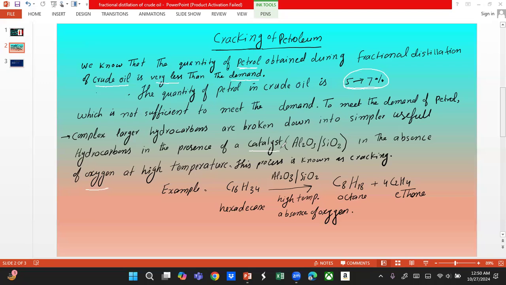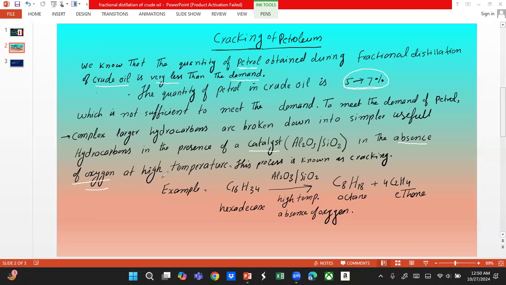Otherwise, if there is oxygen, there is air, what will happen? Then combustion will take place. Then breakdown will not take place. So there must be absence of oxygen. This is the first condition. It carries 1 mark.